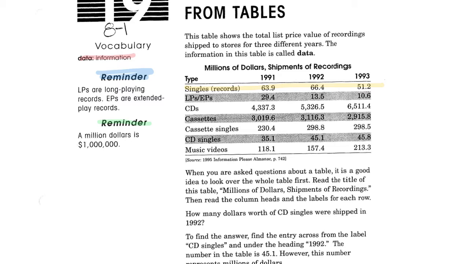In 1992, it was $66.4 million. In 1993, it was $51.2 million. So we have all of these different categories of recordings that were used.